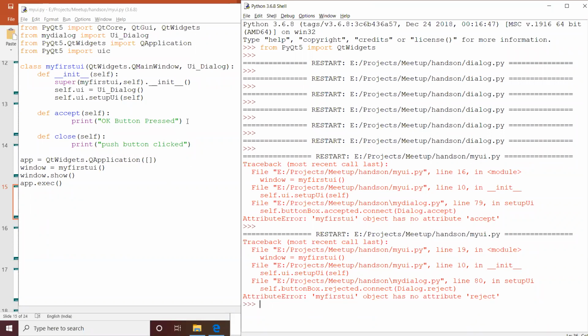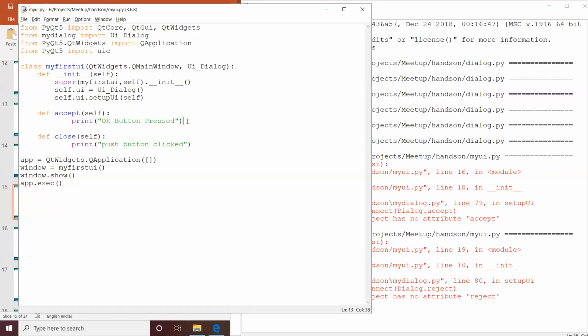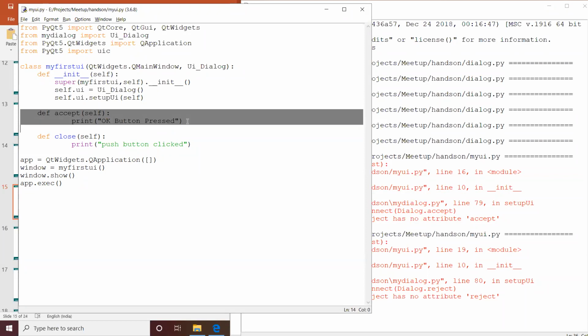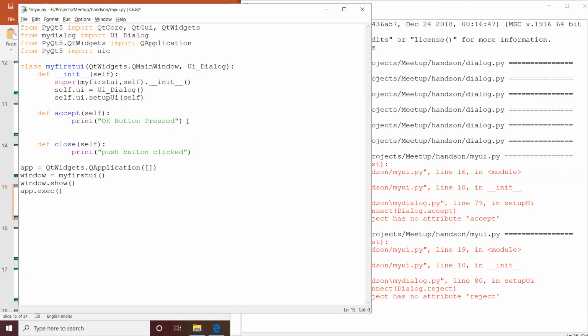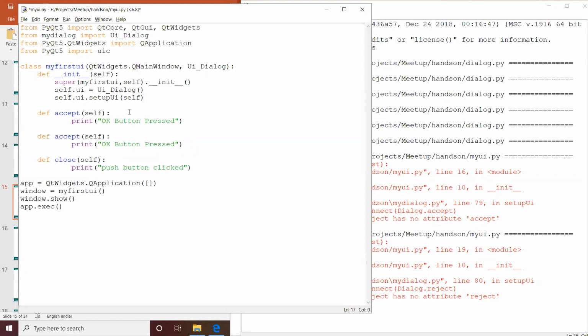Yeah. The same way, we have the two buttons, OK and Cancel. For the OK button, the accept function will be called, and the reject member function will be called when the Cancel button is pressed.